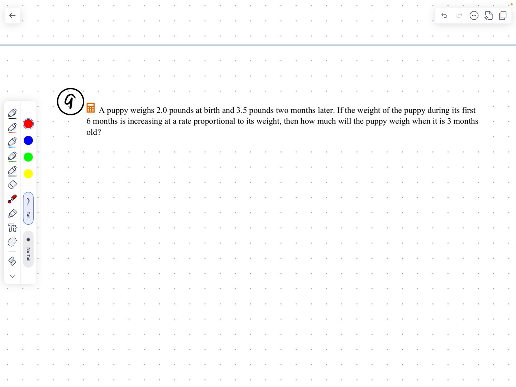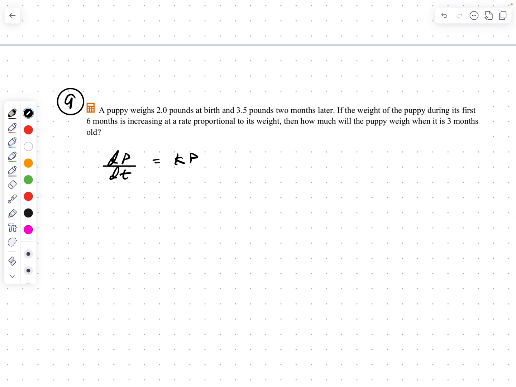If that seems like a lot, well, just slow it back down. I have a differential situation. I want to figure out the particular solution based on this rate of change. And I'm going to have to calculate the rate of change given two pieces of data. So let's first write what we know for the differential equation. dp/dt, and again, p is standing for puppy weight, equals some constant times the puppy's weight.